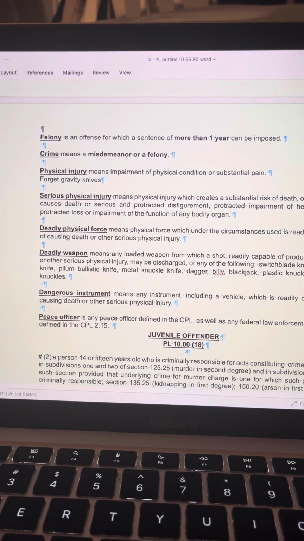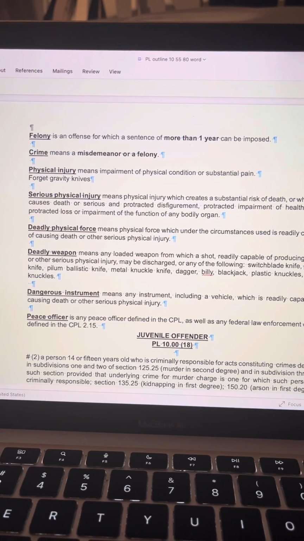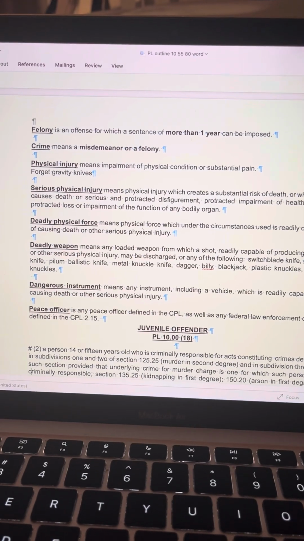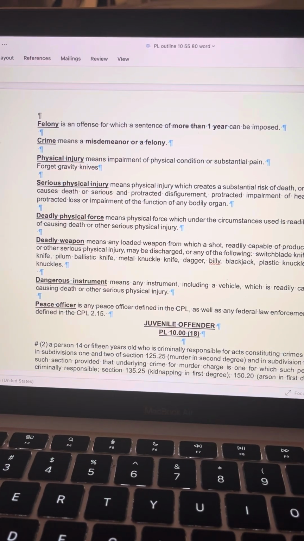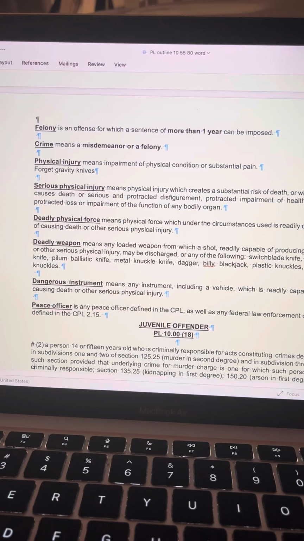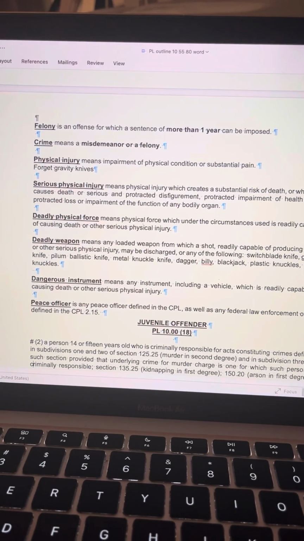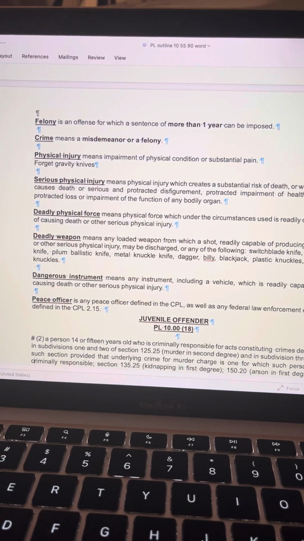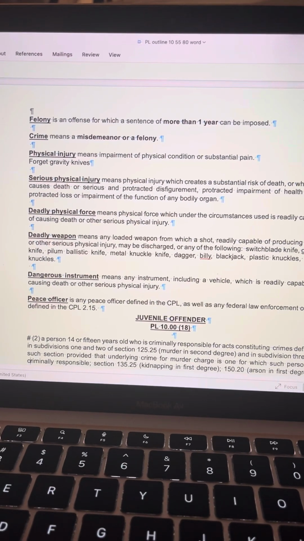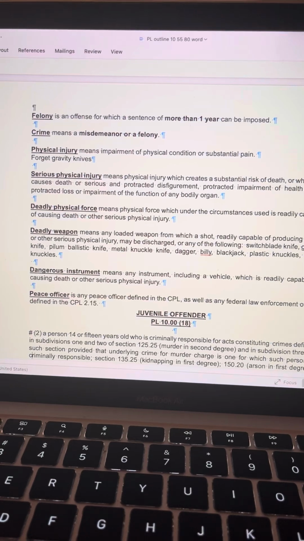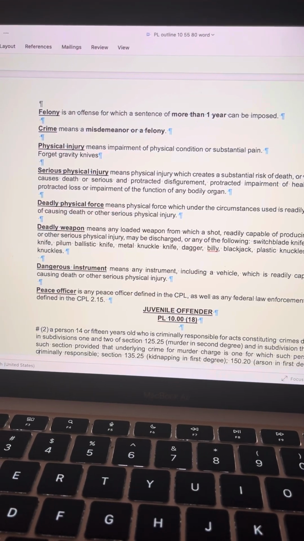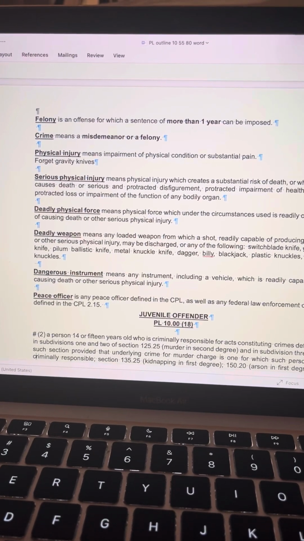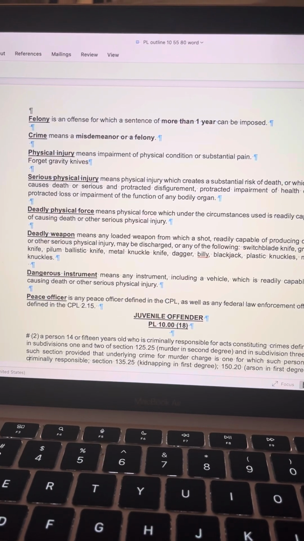Deadly physical force means physical force which under the circumstances used is readily capable of causing death or other serious physical injury. Deadly weapon means any loaded weapon from which a shot readily capable of producing death or other serious physical injury may be discharged, or any of the following: switchblade knife, gravity knife, pilum, ballistic knife, metal knuckle knife, dagger, billy, blackjack, plastic knuckles, metal knuckles.